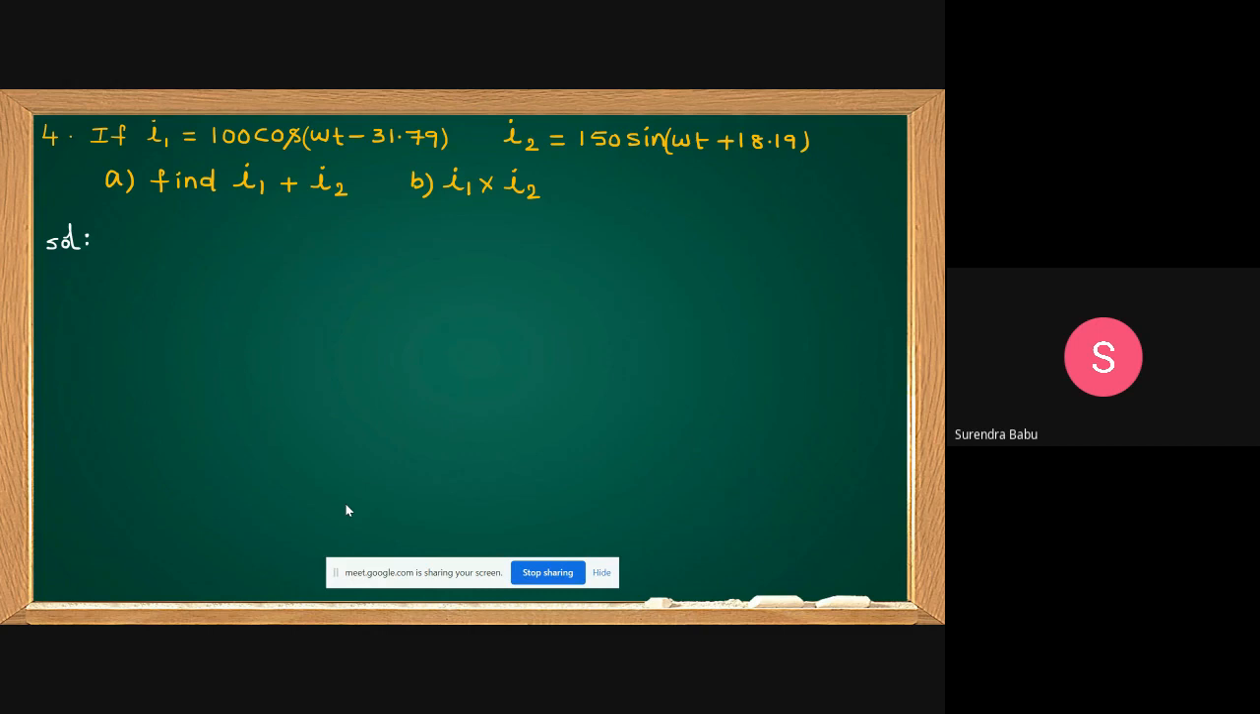Can you do this question first? What is I1 plus I2? You want to find I1 plus I2. This is a continuation of the previous class. What is I1? It is given I1 equal to 100 cos omega t minus 31.79 degrees.